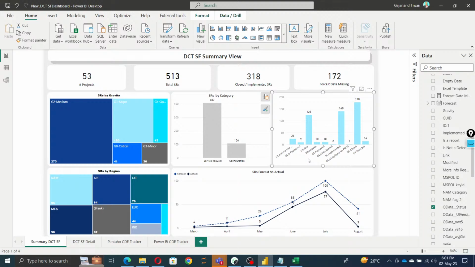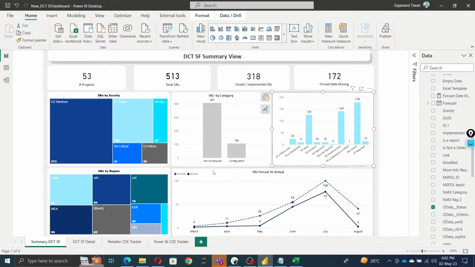Next we have SRs by status. Status one is more information needed, because it's outstanding, still waiting for information. Postpone, customer said do not proceed, I'll wait for a response, I'll get back to you. This is the new analysis, it's a review and progress. And approve, we request and approve. Reopen, since customers told us to please reopen this ticket because we need to open the ticket, and generally we could not do that. We request the customer to please create a new one. Then how many we implemented, then developed in production, how many reports have been sent to production, how many have been closed, how many have been rejected. Obviously everything is possible.